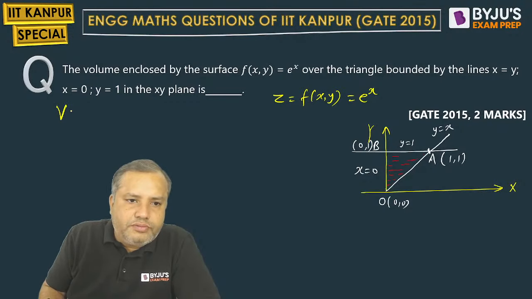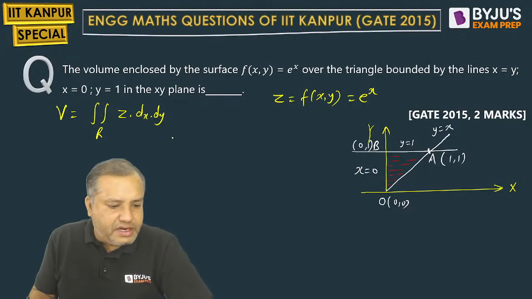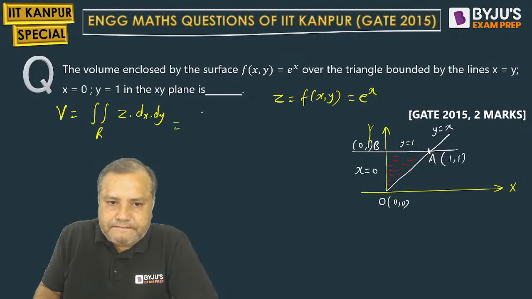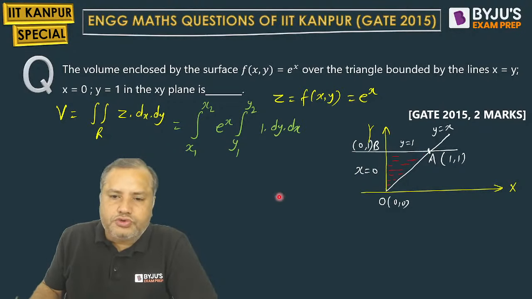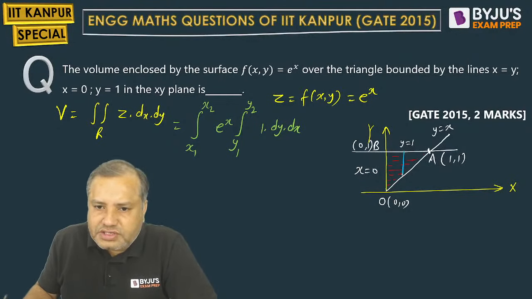Students, see here, the volume formula is the double integration over the region R of z dx dy. I have decided to integrate first with respect to y and then with respect to x. e raised to x, the value of z, is taken out. So we are supposed to find the limits of y and x from this diagram. How are you going to approach? We will draw a strip parallel to the y-axis, as we want to integrate first with respect to y.